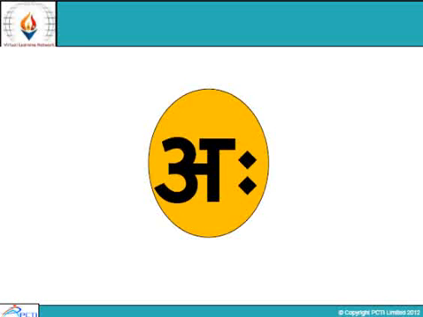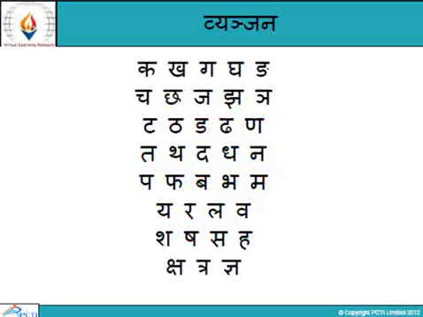After swar, there are vyanjan also. The whole Hindi alphabet contains swar and vyanjan. As in English, we have vowels and consonants. Similarly, like vowels A, E, I, O, U, there are sounds that resemble. They are called swar, that we have just studied. For consonants, we have vyanjan in Hindi.